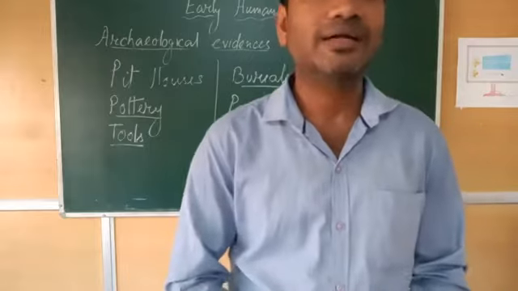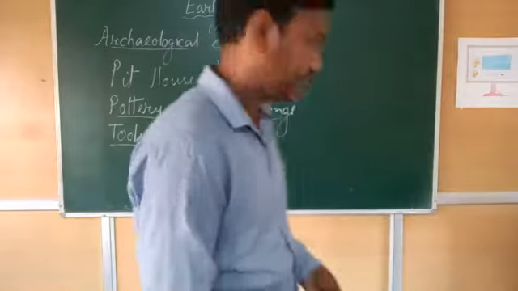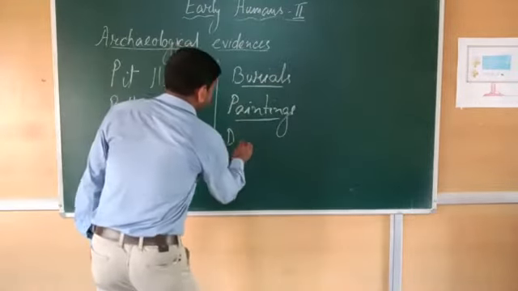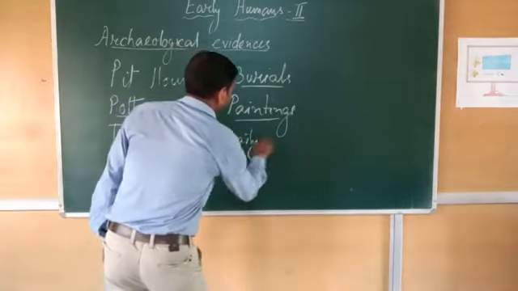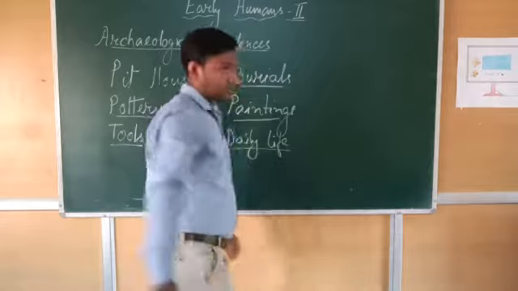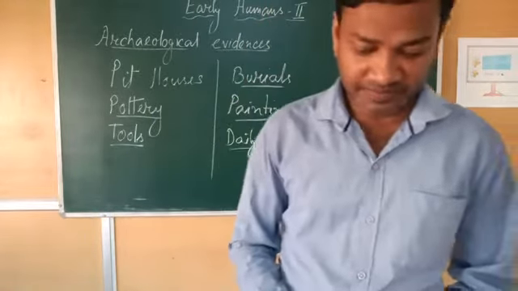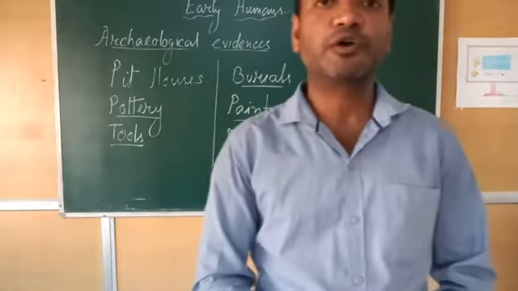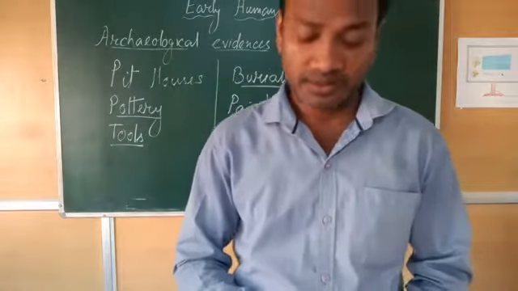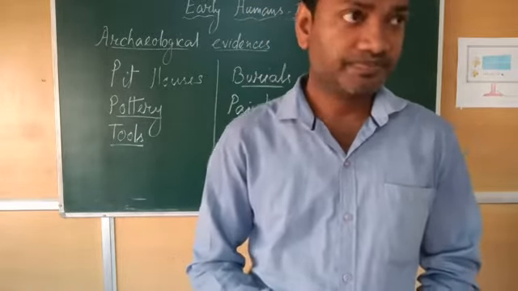Now, how was the daily life of early humans in that period? So, this daily life. Now let us discuss the daily life of early humans. Early humans lived in small groups. That means a small group was there. They used to live. Each group had a leader.